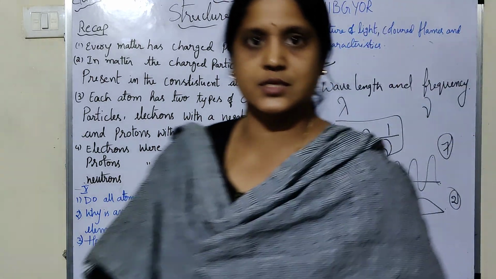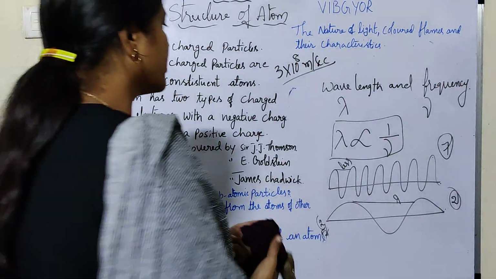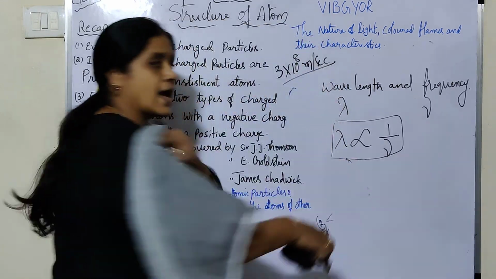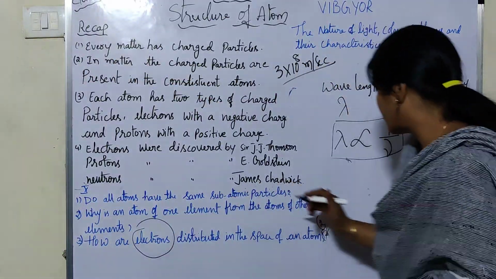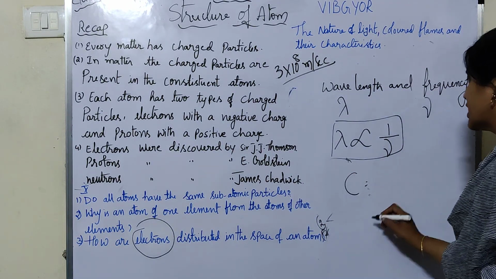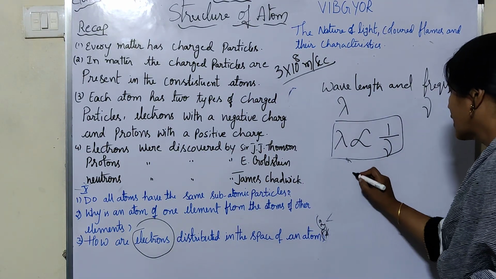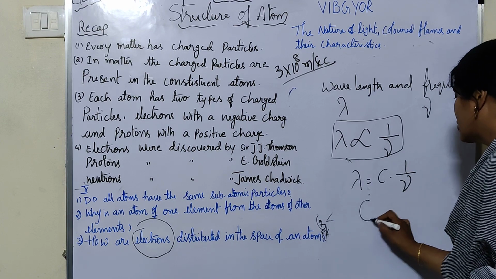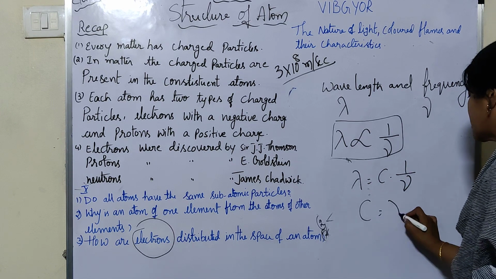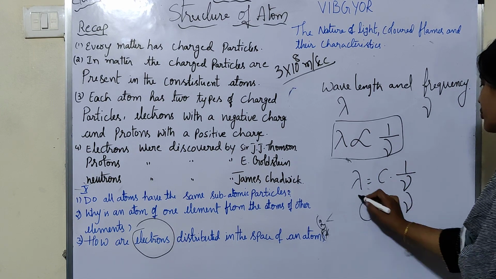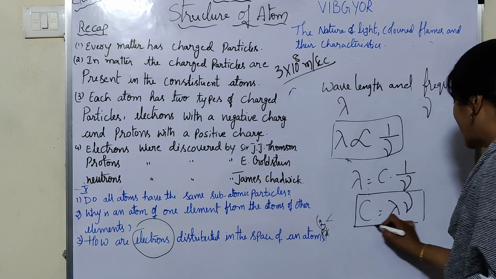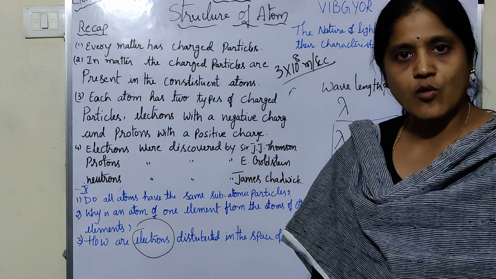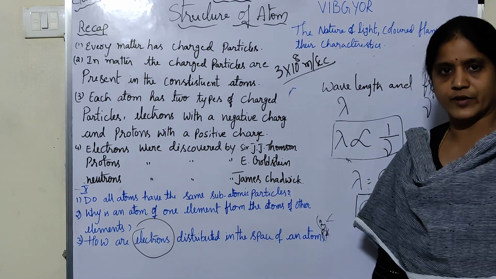And when you remove this proportionality sign, you have to represent it with a constant, which for the light wave we take as C. So lambda is equal to C into 1 by mu. When you do cross multiplication, you will get C equals lambda into mu. This is a very important relation. This is applicable for any wave, whether it is a sound wave, light wave, any type of wave.